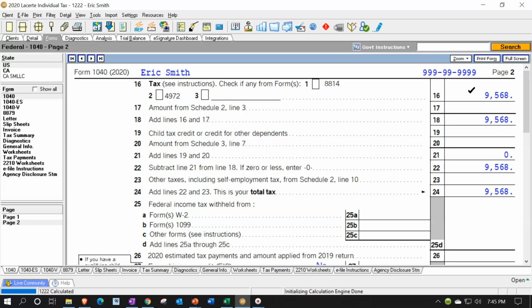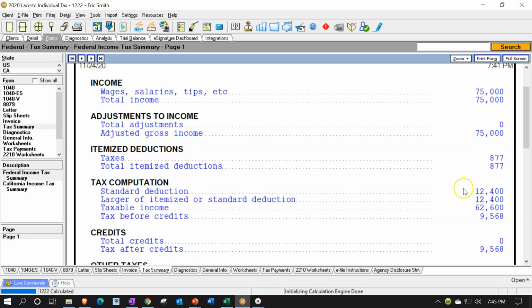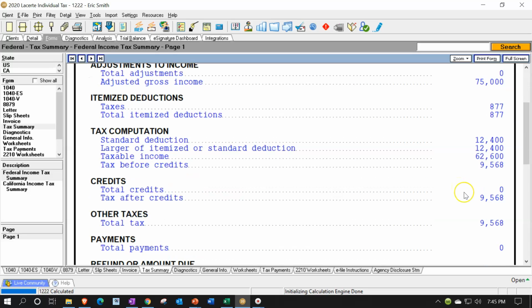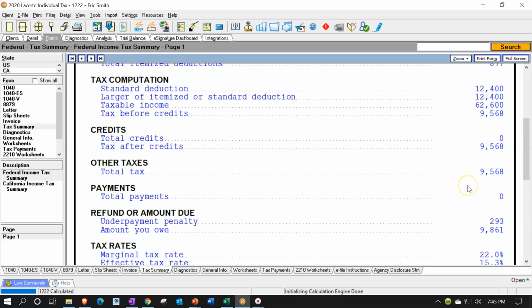Then we're going to take the tax, and we can see this in a summary. This is basically the accounting equation in summary. There's the $75,000. We took the standard deduction of $12,400. That's going to give us our tax. And then there's a penalty down here that we're not going to take into consideration.